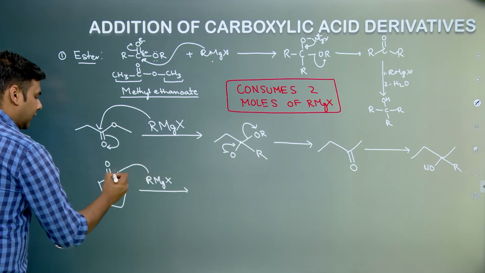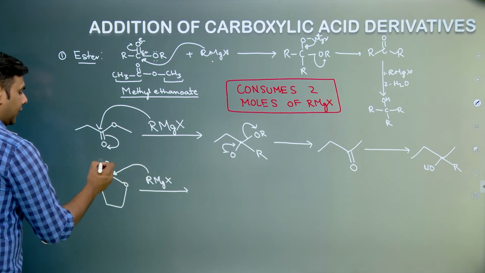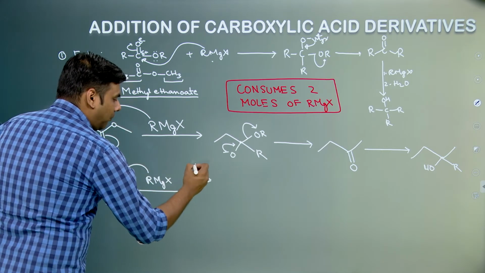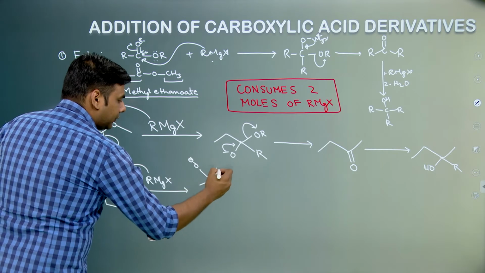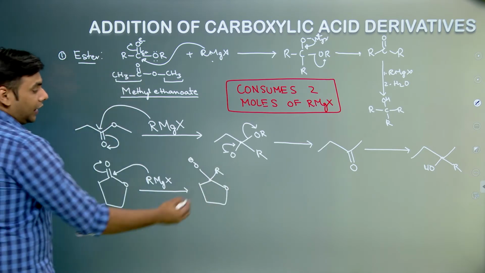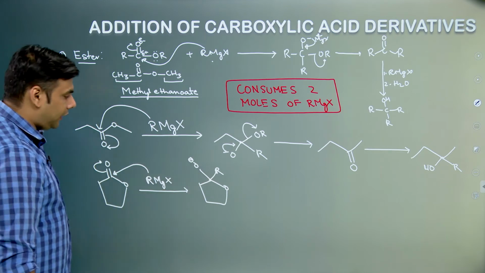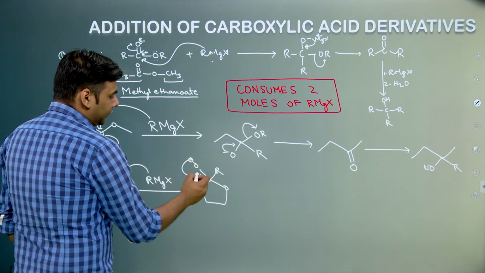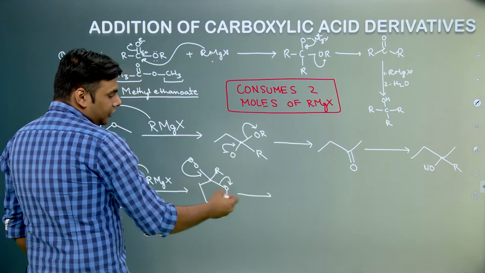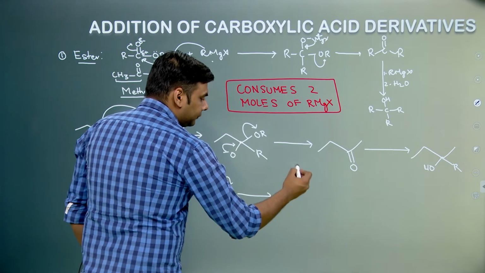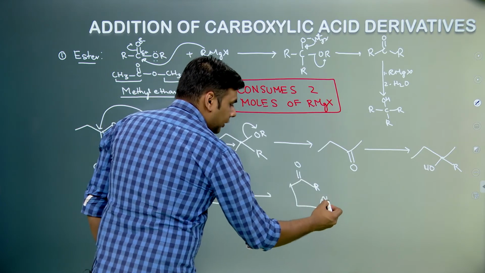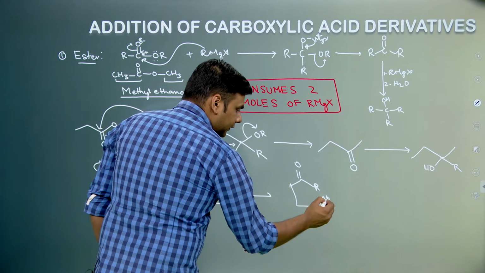So this will basically attack at this carbon. The pi electrons are polarized, due to which we are going to form this. Now there are two electronegative atoms attached to a carbon. So this pushes its electron, this group goes out, but because it is attached, it remains in the molecule. So we form a ketone and an O negative in this case.